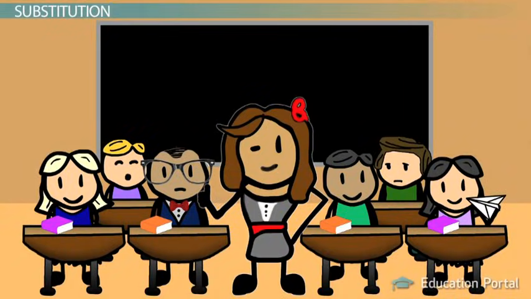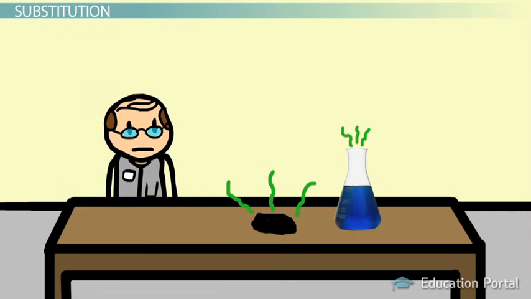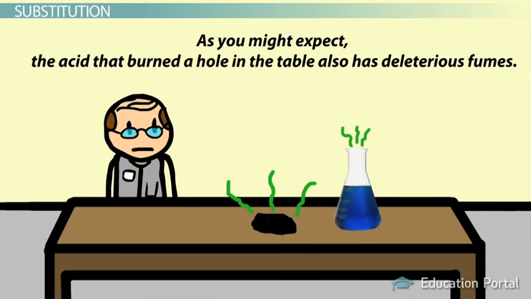We've looked at some awesome methods for using context to determine the meaning of words. How about one more? Sometimes you can use substitution to figure out a word. This involves swapping out the word you don't know for one you do know until it makes sense in context. Here's a sentence. As you might expect, the acid that burned a hole in the table also has deleterious fumes. Okay, what does that word deleterious mean? It's used as an adjective to describe the fumes, but we don't have any synonyms or antonyms, and there isn't a definition or any examples in the sentence.